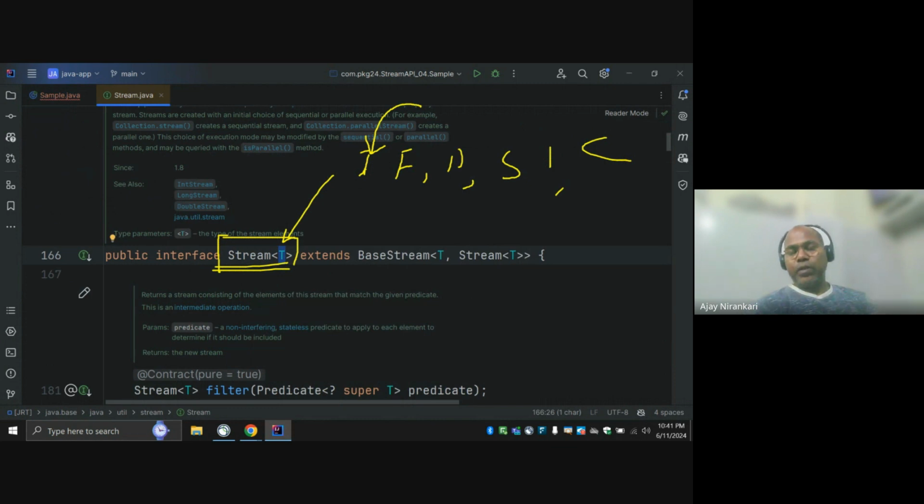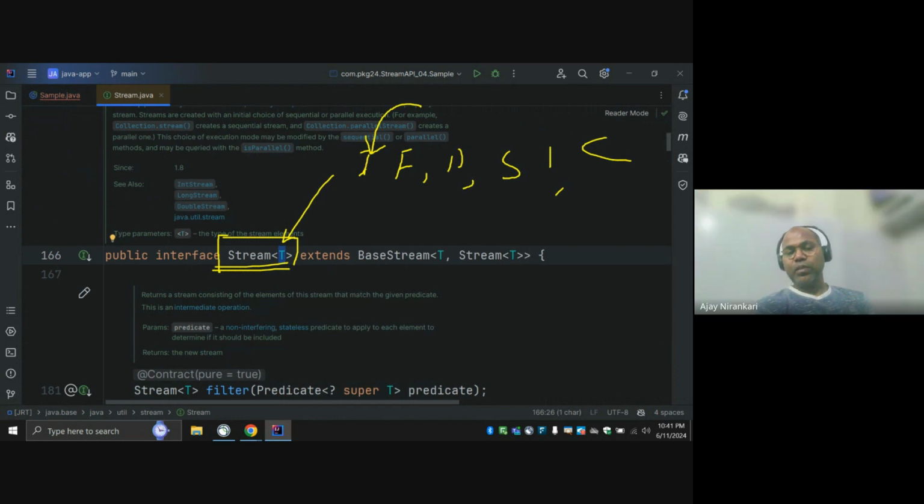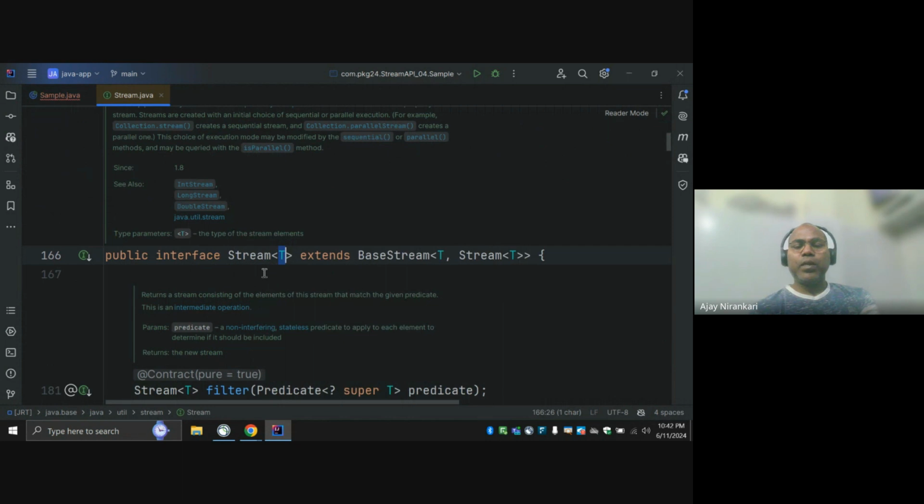For example, for integer numbers we have IntStream, for float numbers FloatStream, DoubleStream, right? Similarly, maybe LongStream. I'm not going to discuss each and every sub stream, but let's look at one or two so that you get a flavor.